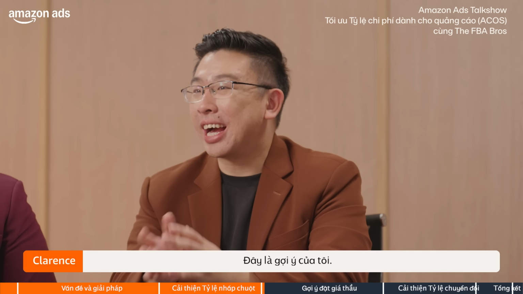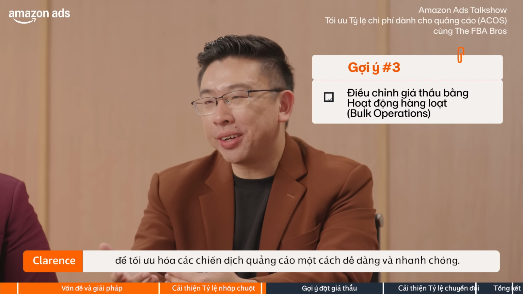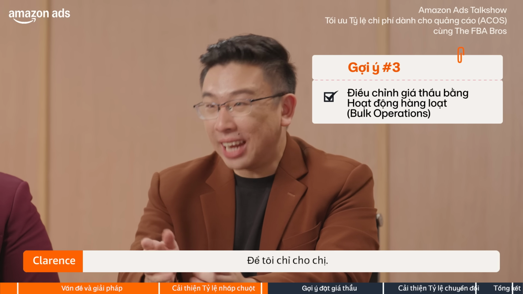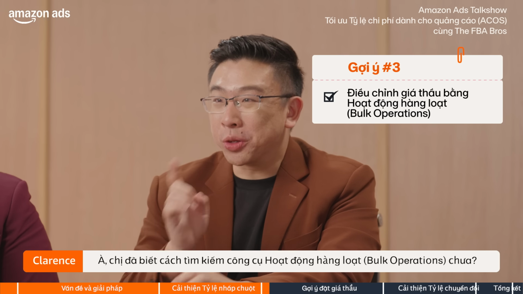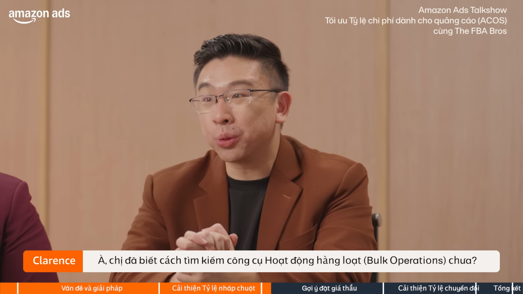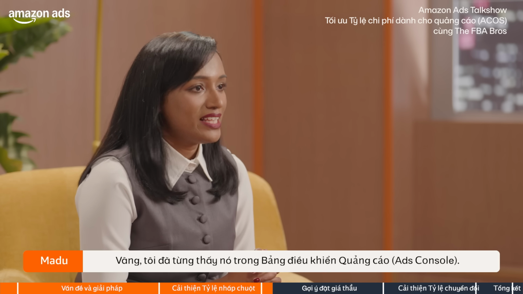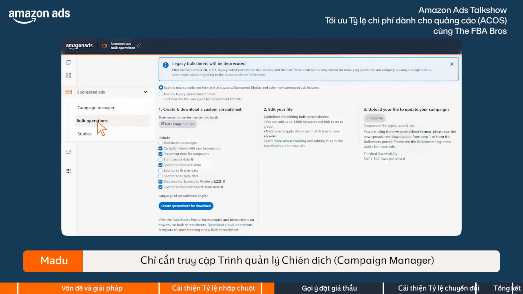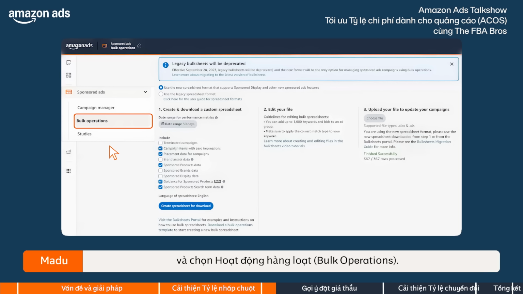Here's my hack. I use bulk sheets to easily and quickly optimize my ad campaigns. Let me show you. But first, do you know how to find the bulk operations tool? Yes, I've seen it before in the ads console. Just head on over to Campaign Manager and select bulk operations.